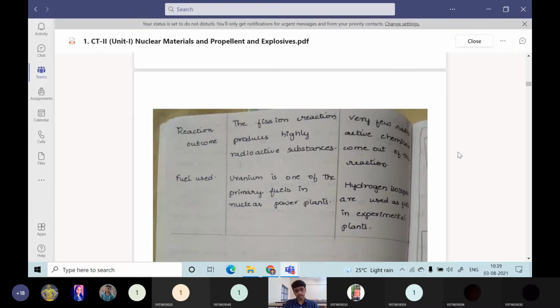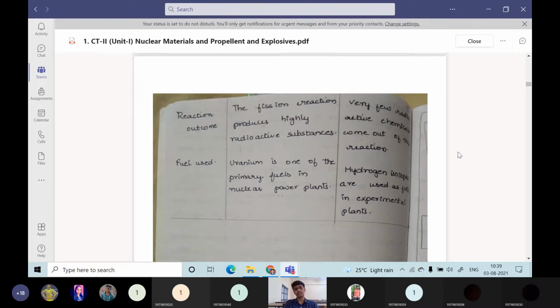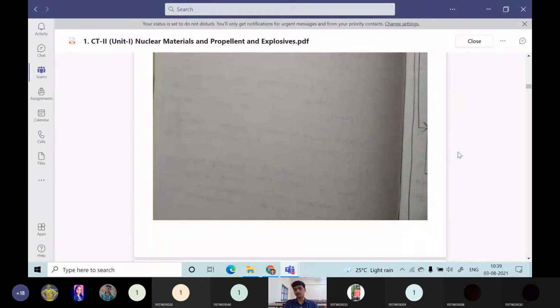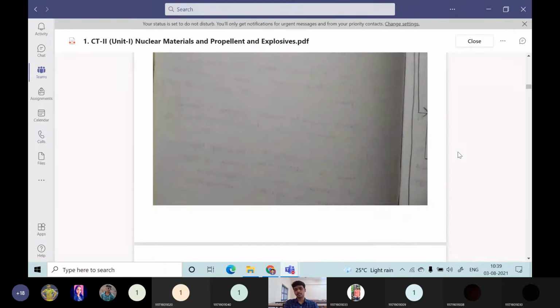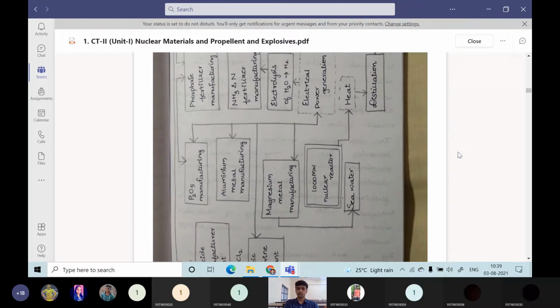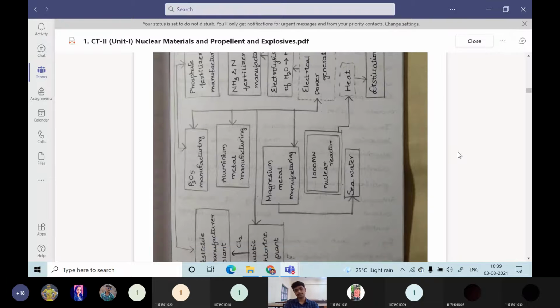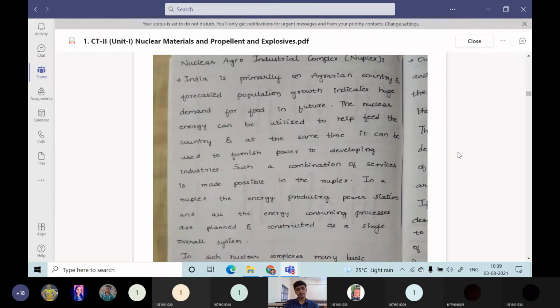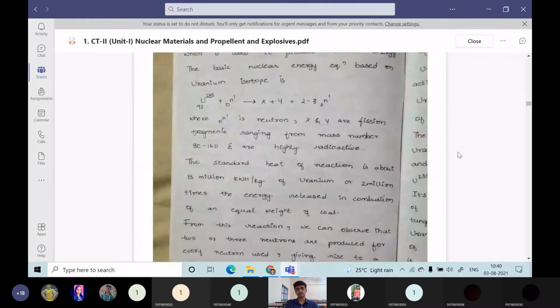You just maintain your integrity, maintain your sincerity, and keep individual notes for every subject. Then try to write the notes. If you write notes, it will be very easy to answer in the end exam. If you are not writing your notes, it is very hard to answer your questions in the end exam. And so these are the first unit.